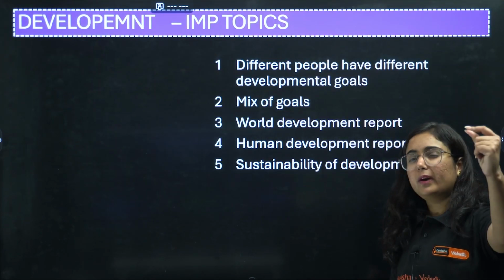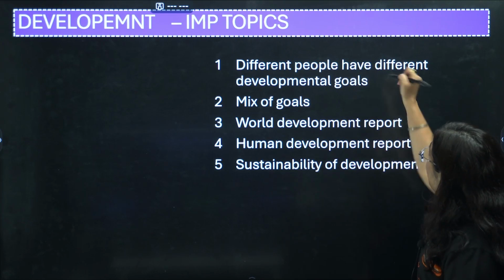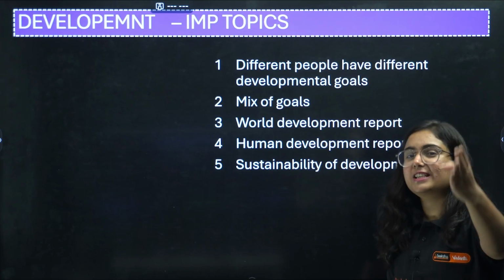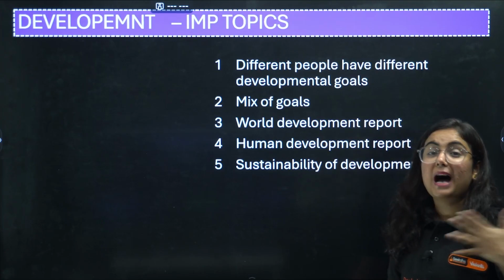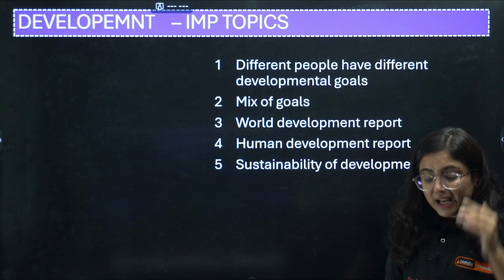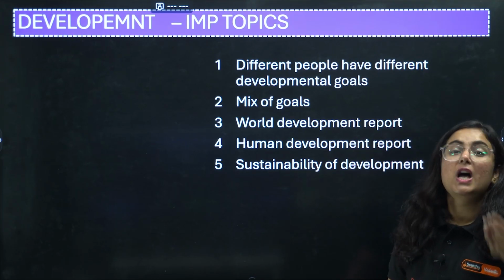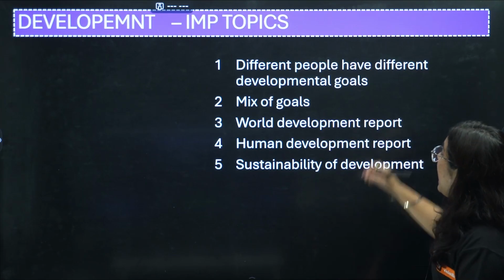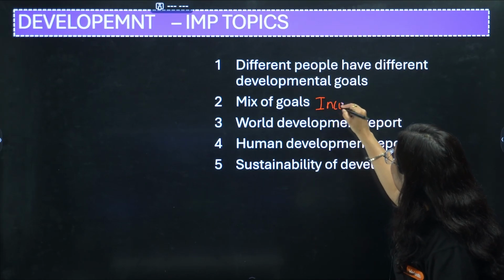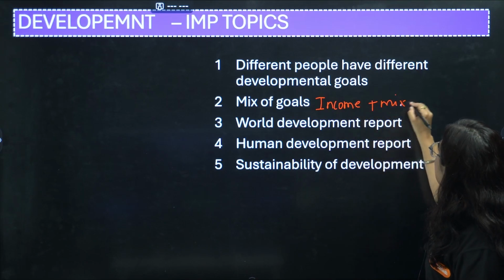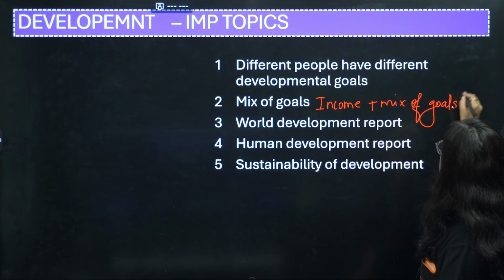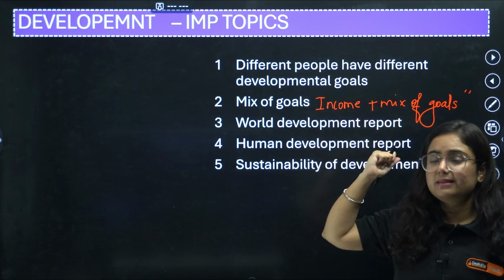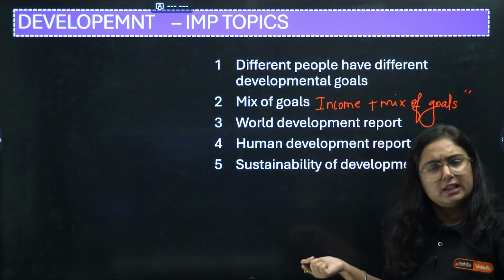I want to give you quick important topics from this chapter. Different people have different developmental goals. Like right now, your development goal is to secure full marks in your SST exam, and my goal is to make sure that I am providing you enough resources for this. So different people have different developmental goals. But we also know that other than income, there is a mix of goals required. This is a very important question, a 3-marker question that can come in your exam, like you need respect, freedom, security, etc.